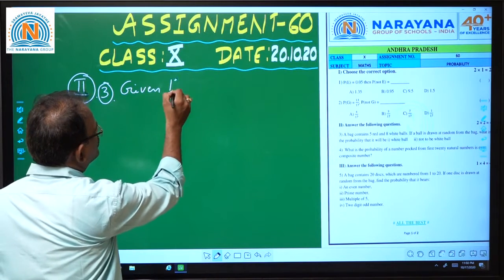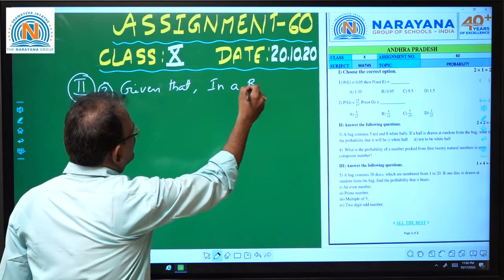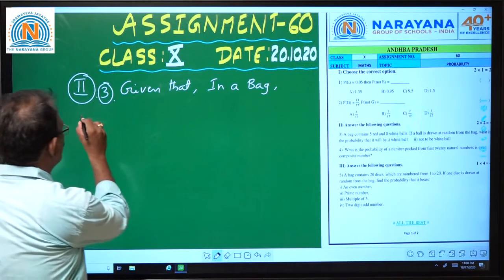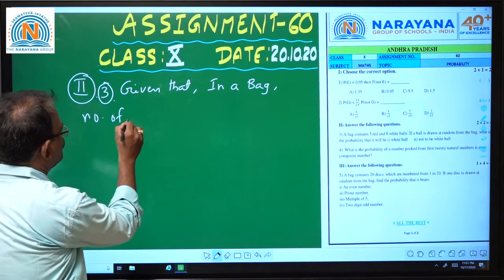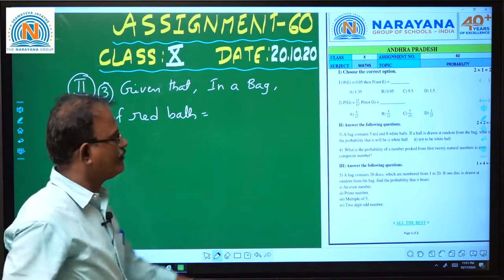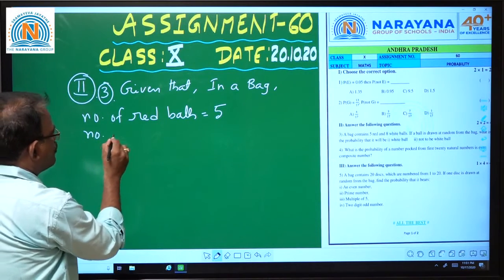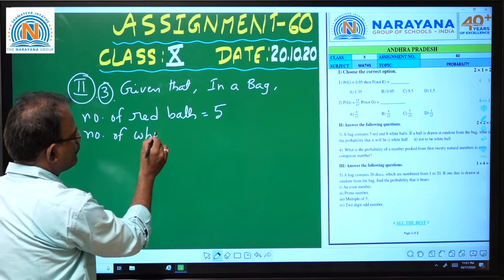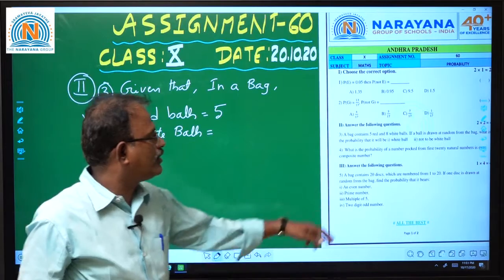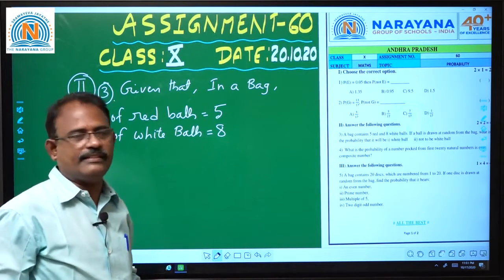Given that, in a bag, the number of red balls is 5 and the number of white balls is 8, so the total number of balls is 13.